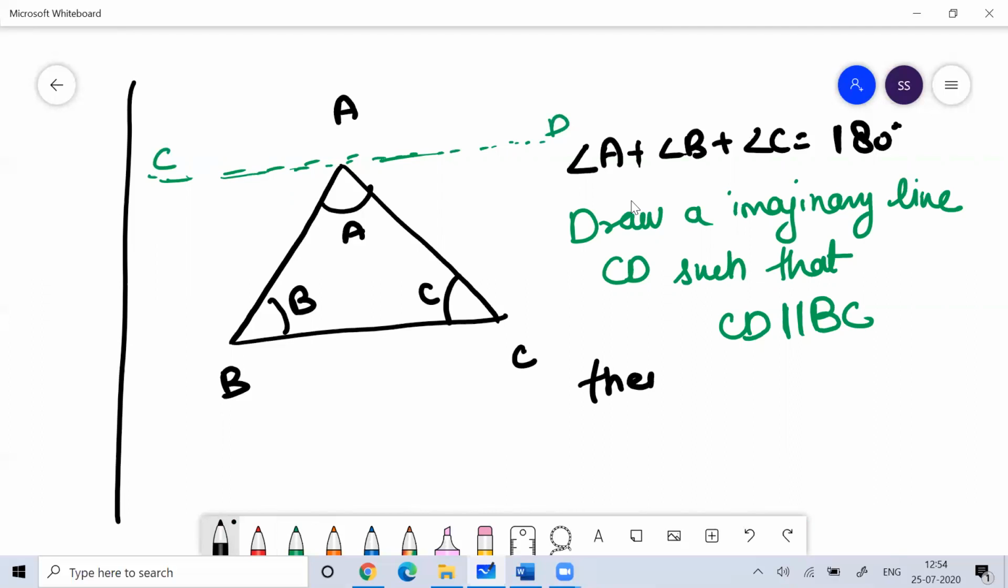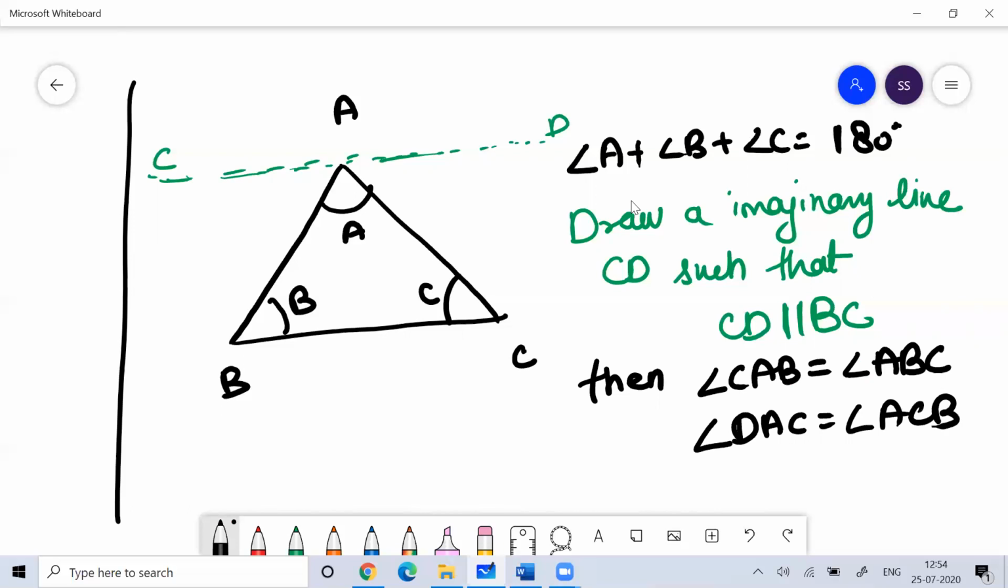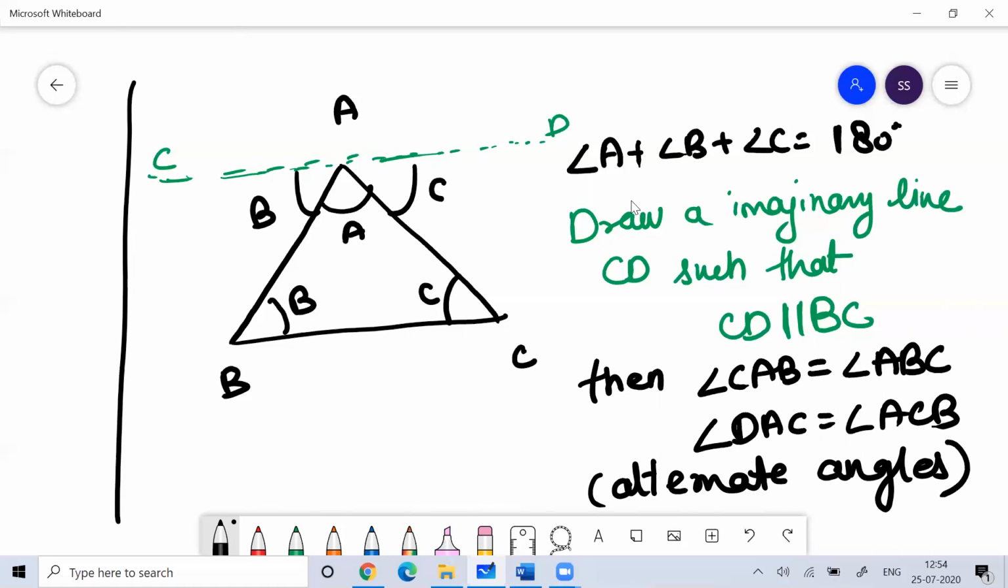Then in that context, I can say that angle CAB will be equal to angle ABC. Why? They are alternate interior angles. Similarly, I can say angle DAC will be equal to angle ACB. Why? They are alternate interior angles. So based on that, this would be angle B, this would be angle C.